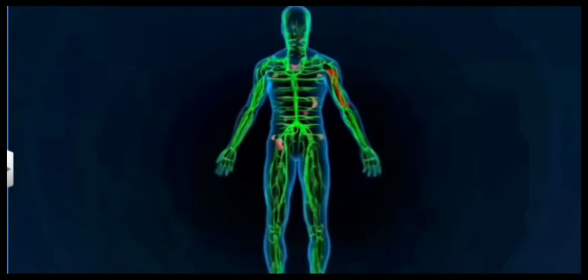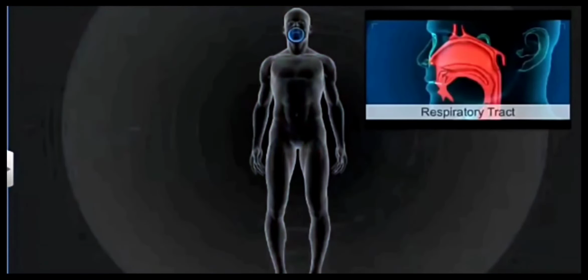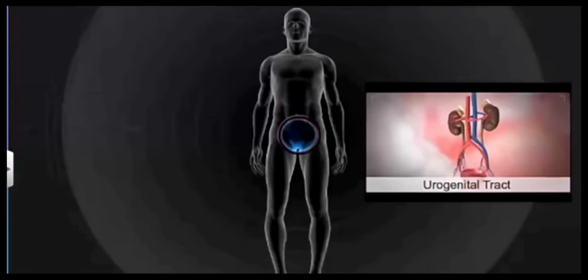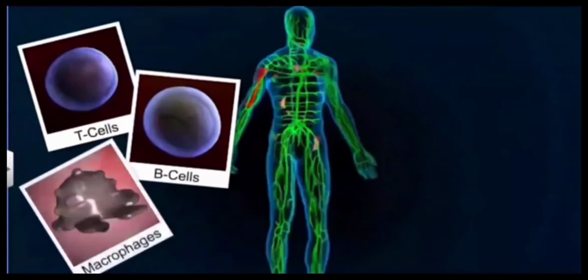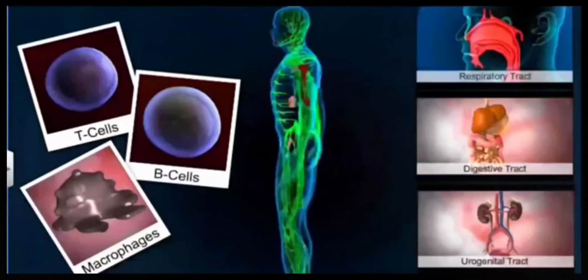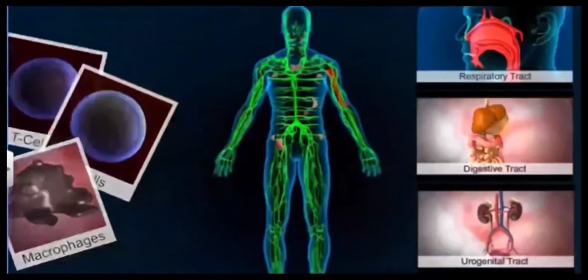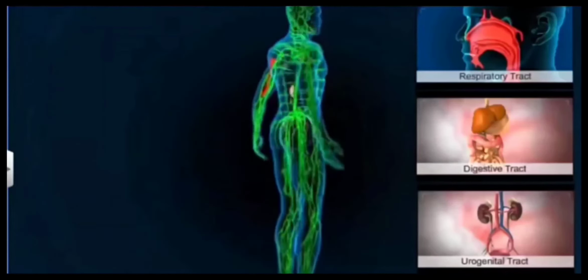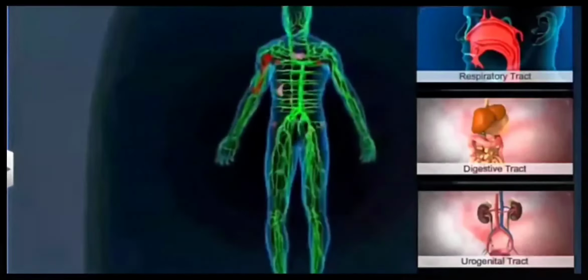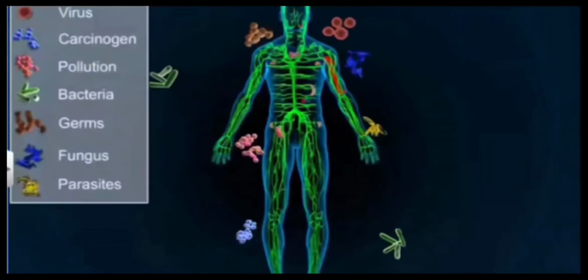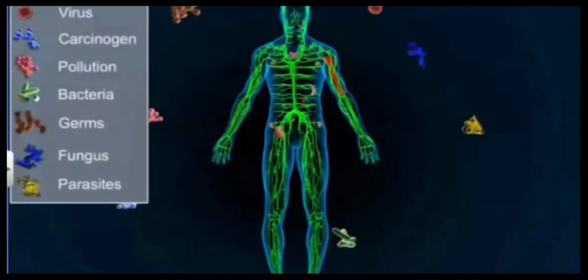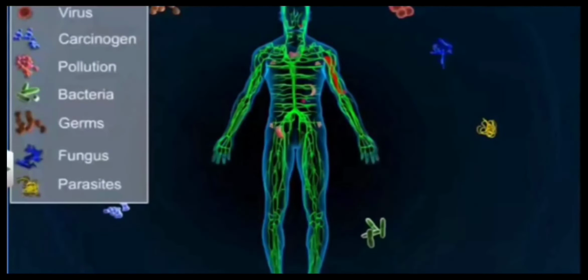Then come the lymphoid tissues, that is MALT, which is called mucosa associated lymphoid tissue, which constitutes about 50% of total lymphatic or immune tissues. These are present in the respiratory tract, digestive tract, urinary tract. All the mucosa has got it. These cells are able to trap the pathogen when they enter and neutralize them. So this is how our whole immune system works.